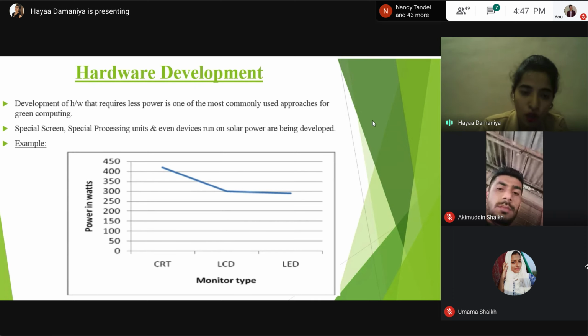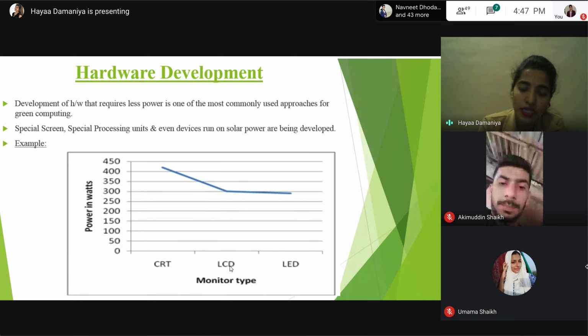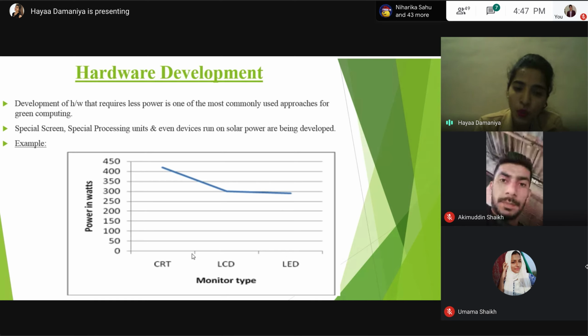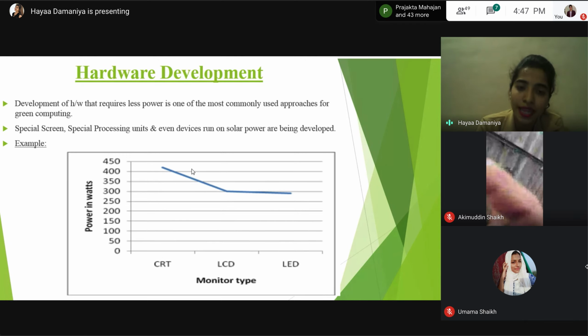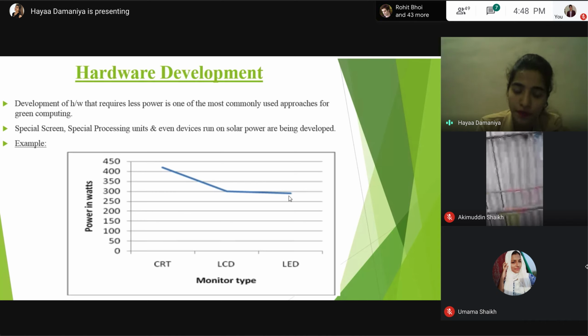I take the example of CRT, LCD, and LED monitors. CRT is a cathode ray tube, LCD is a liquid crystal display, and LED is a light emitting diode. Here you can see the power requirement of the CRT is higher than the LCD and LED. CRT requires 420 watts, whereas LCD requires 300 watts and LED requires 290 watts of power.